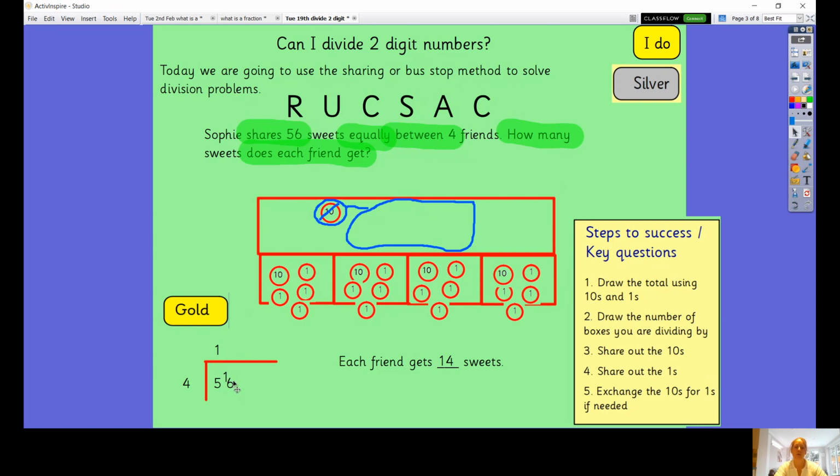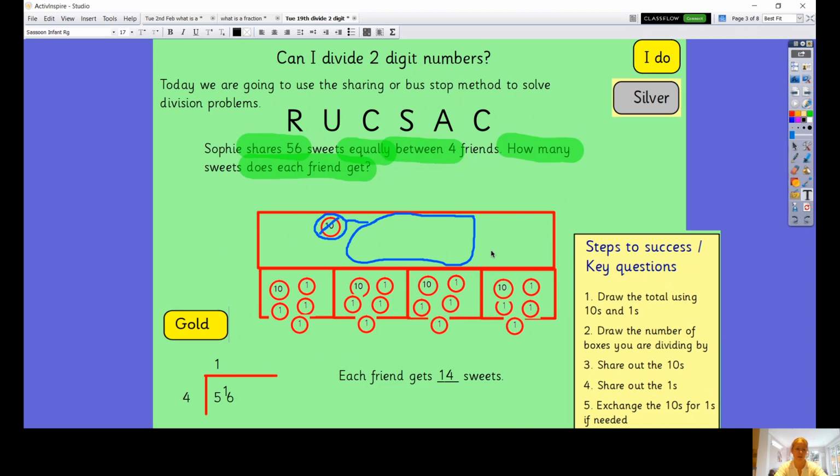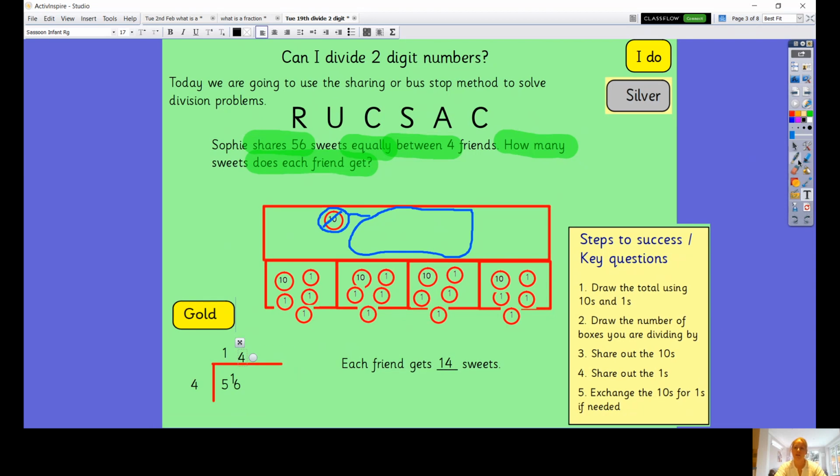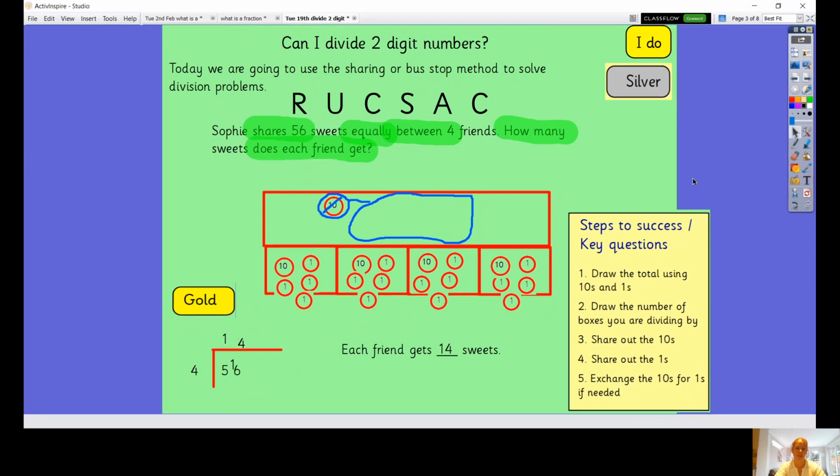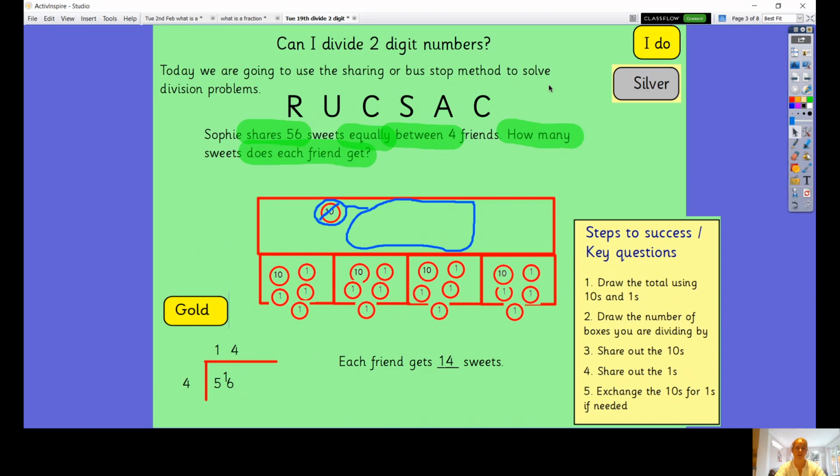So I'm going to put it there, because 1 group of 4 and 1 more makes 5. And then I'm going to put that 1 there, and then I've got to say how many groups of 4 can I make out of 16. And I know my 4 times table, so I know that 4 times 4 is 16. So I've got my 14 there again, so I've checked my answer. So I've done all my rucksack things. Okay, so the answer is each friend gets 14 sweets, and I'm pretty confident that's right because I've done it 2 different ways. Okay, moving on.